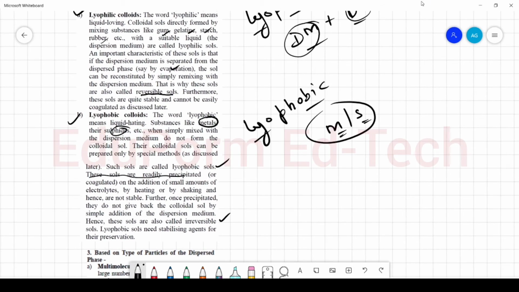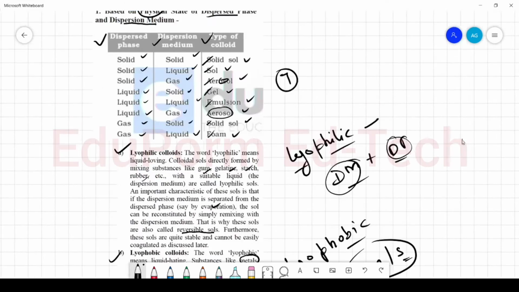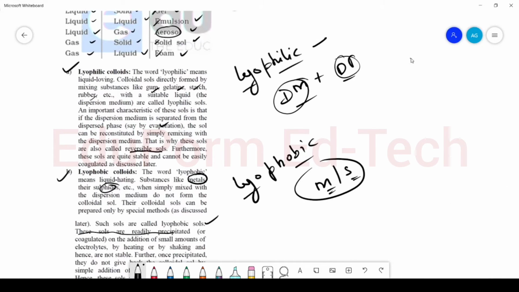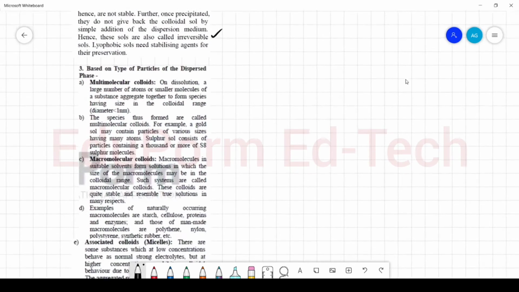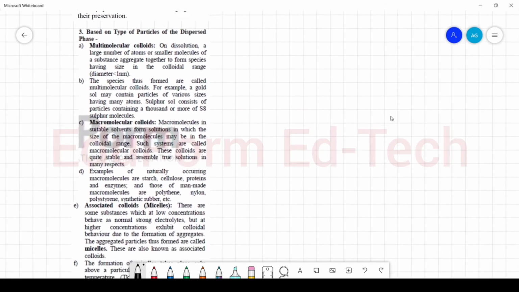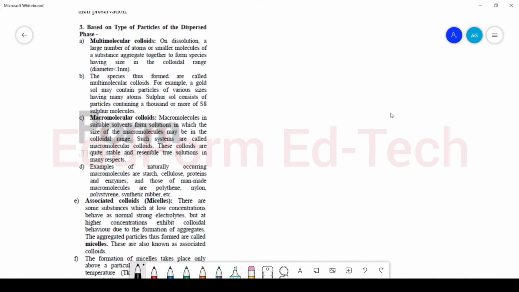Now another classification is based on the types of particles of the dispersed phase. On this basis, we have multimolecular colloids, macromolecular colloids, and associated colloids. So in case of multimolecular colloids, we have different particles. Let's say we have particles of A, particles of B, particles of C, and we have a dispersion medium. Let's say the dispersion medium is water.